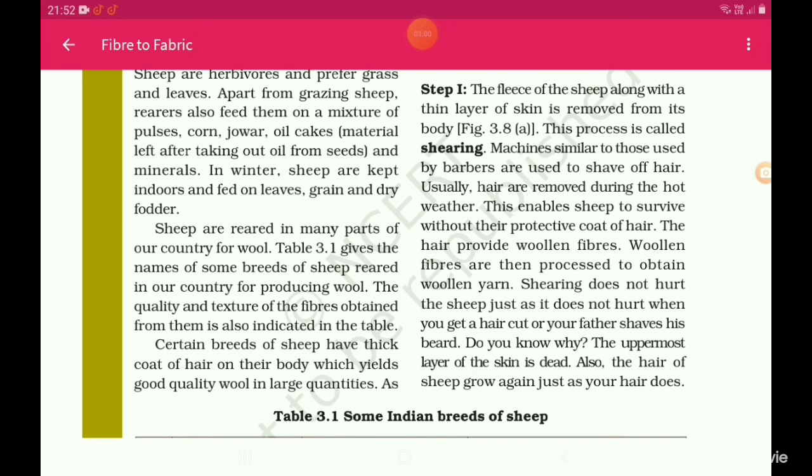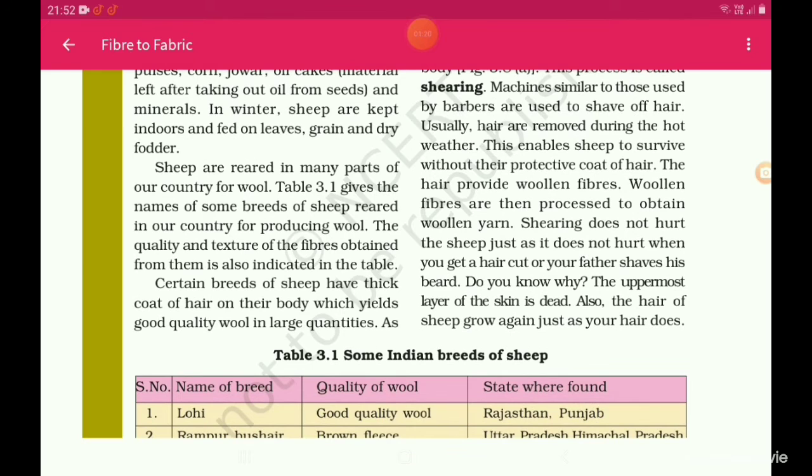Usually hair is removed during the hot weather. This enables sheep to survive without their protective coat of hair. The hair provides woolen fibers. Woolen fibers are then processed to obtain woolen yarn.